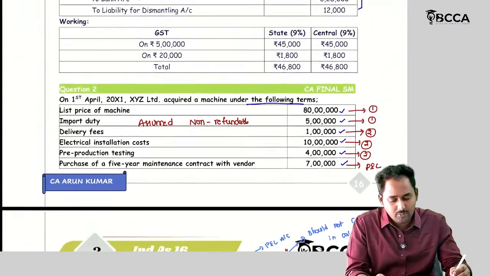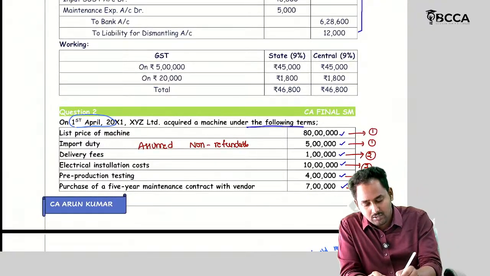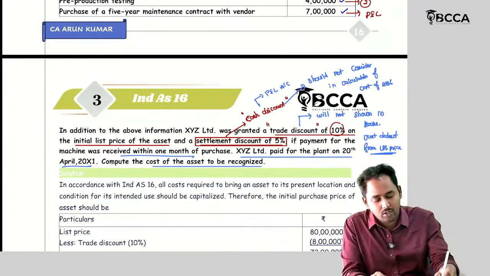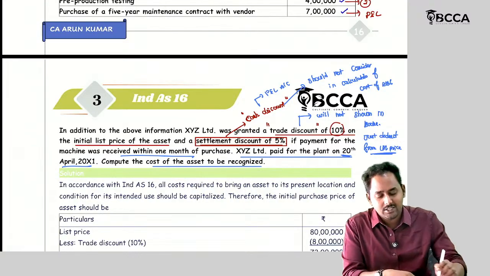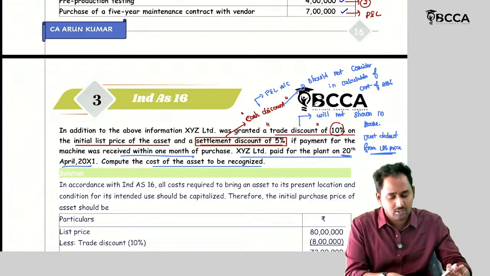So we purchased the asset on 1st April, and we paid the amount on 20th April only. So they paid within 1 month, so they can avail the settlement discount of 5%. Now compute the cost of the asset.